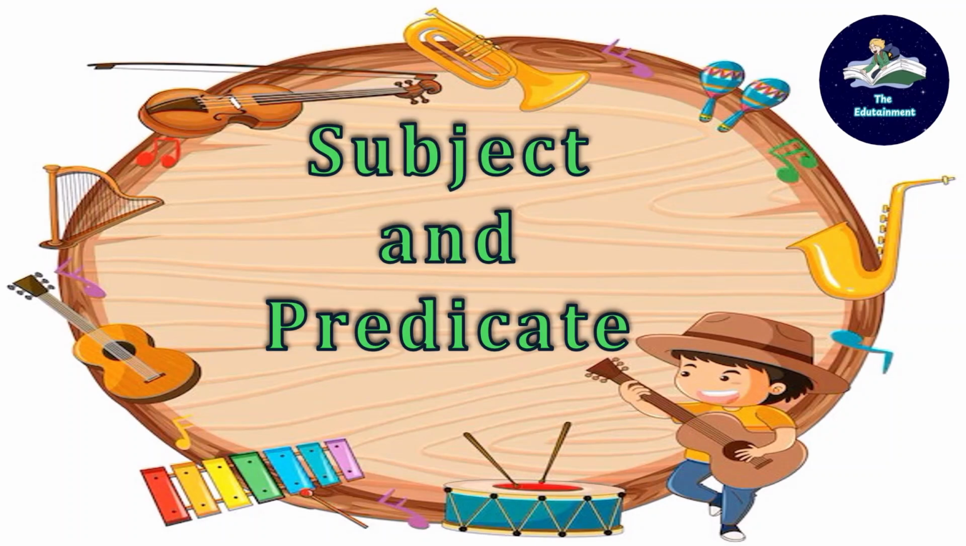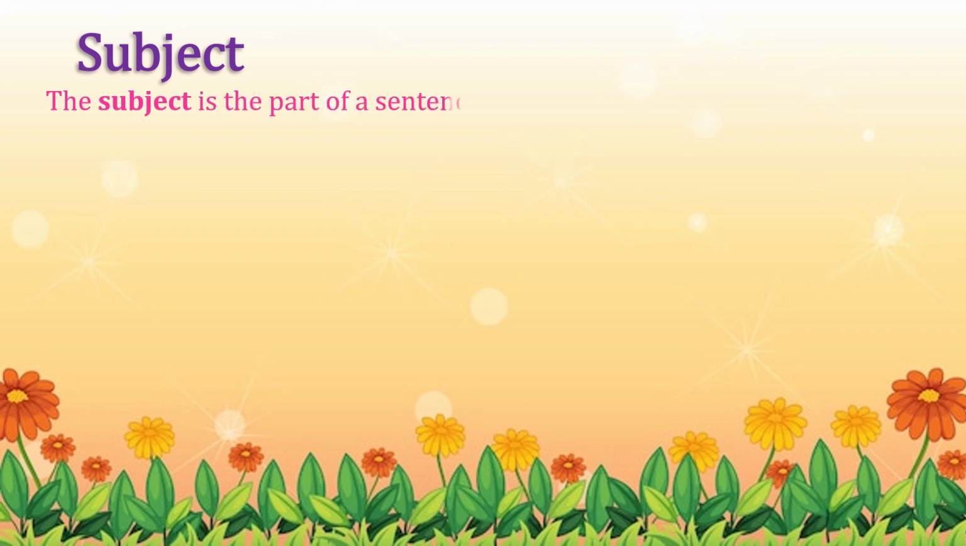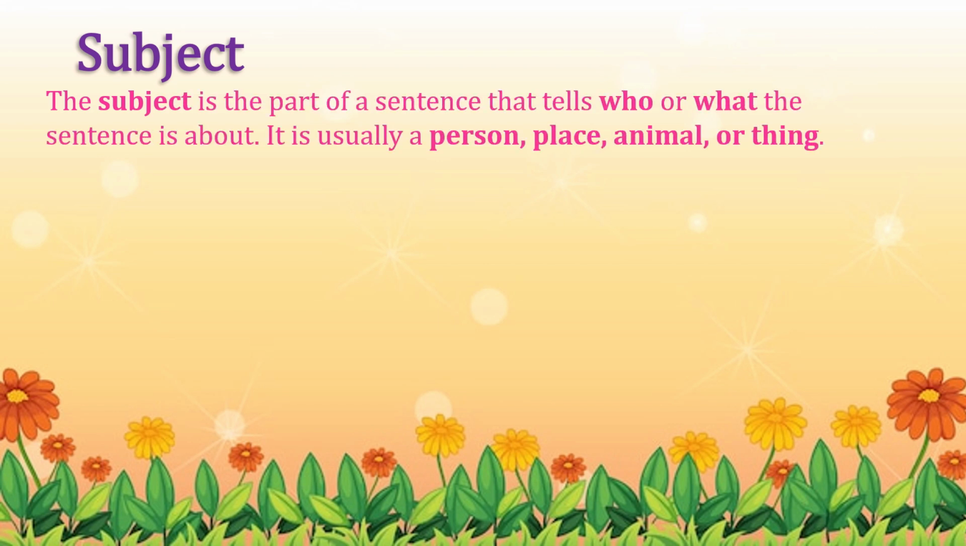Subject and predicate. The subject is a part of a sentence that tells who or what the sentence is about. It is usually a noun, like a person, place, animal, or thing. For example, Sarah is playing in the garden.